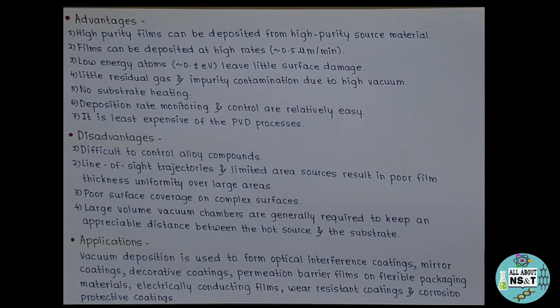Now let's have a look at its applications. Vacuum deposition is used to form optical interference coatings, mirror coatings, decorative coatings, permeation barrier films on flexible packaging materials, electrically conducting films, wear resistant coatings, and corrosion protective coatings.